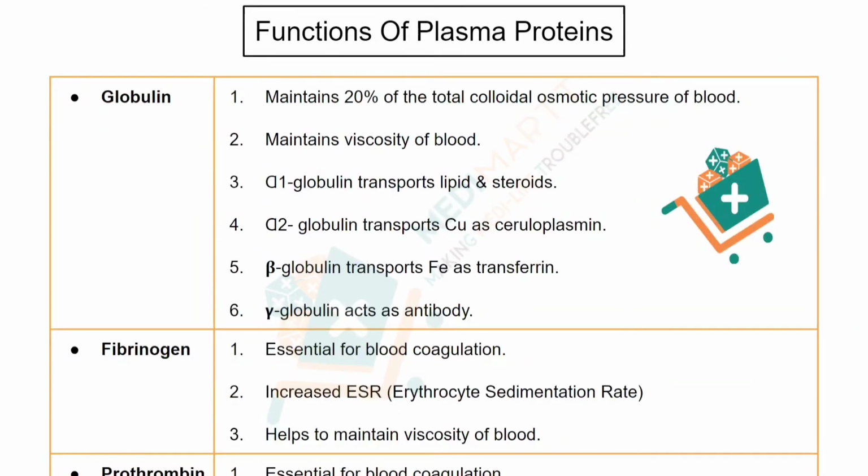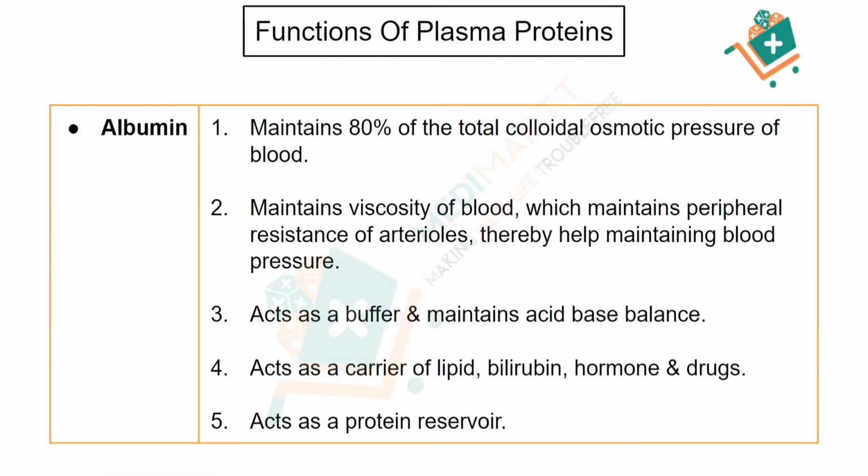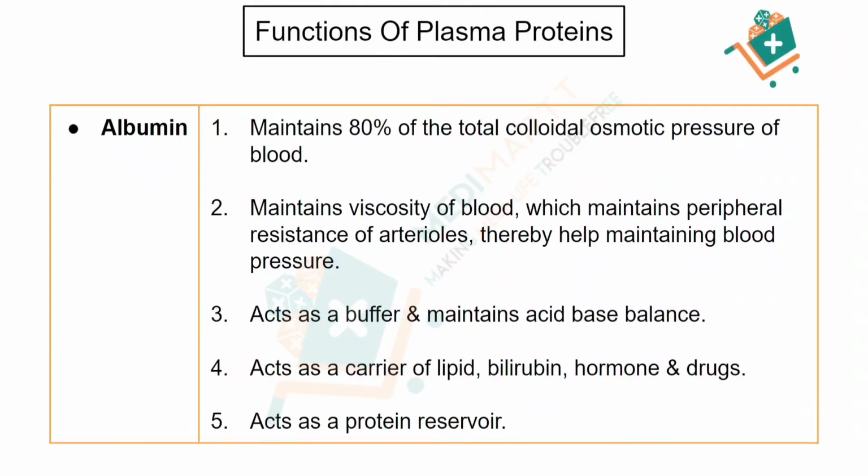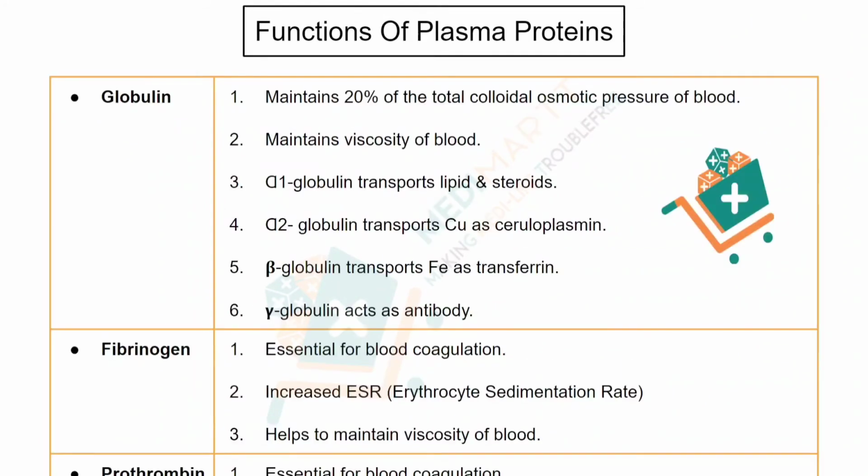Now let's move towards the globulin, fibrinogen and prothrombin. Globulin maintains 20% of the total colloidal osmotic pressure of the blood. The 80% of the total colloidal osmotic pressure is maintained by the albumin. So albumin maintains 80% and globulin maintains 20%. Now globulin also maintains the viscosity of the blood, same as the albumin was maintaining the viscosity of the blood.